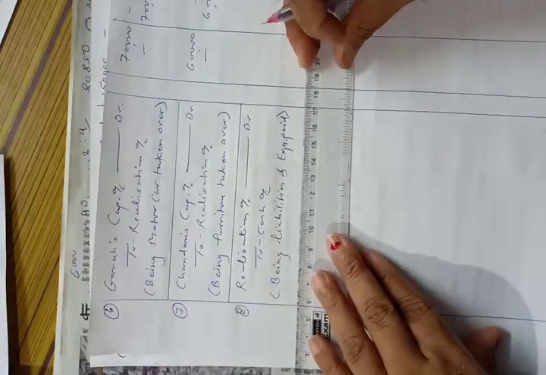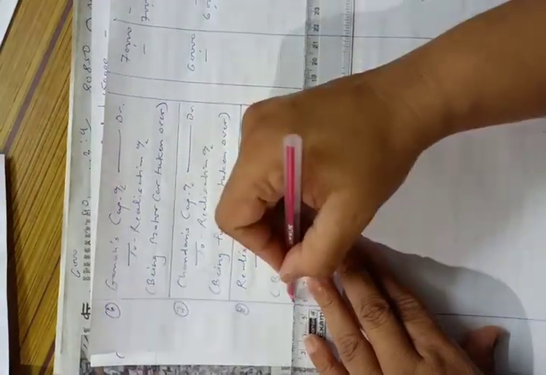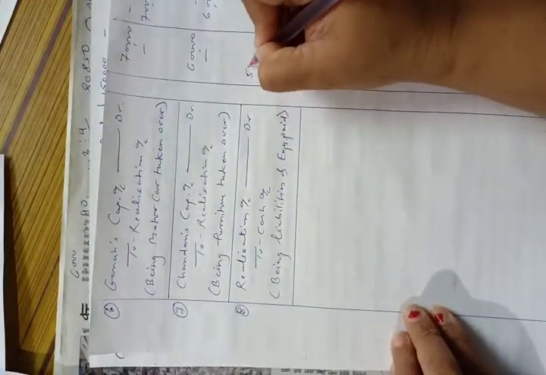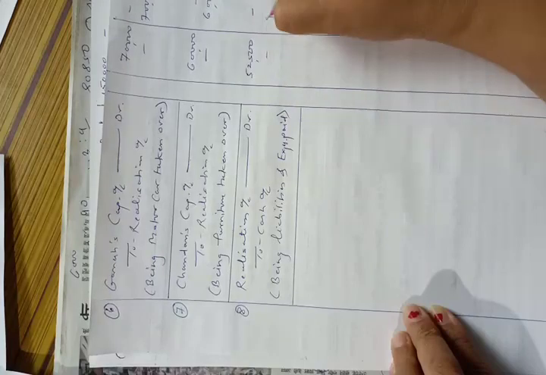We have to write total amount, that is 52,500.